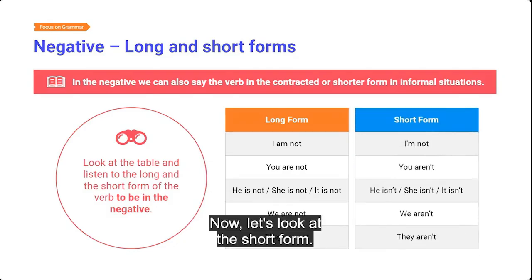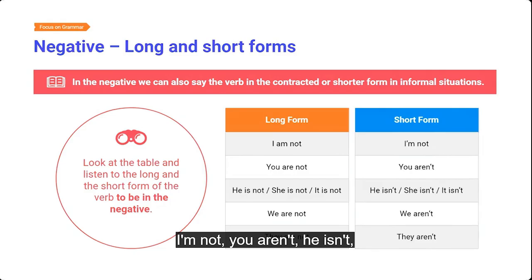Now, let's look at the short form. I'm not. You aren't. He isn't. She isn't. It isn't. We aren't. They aren't.